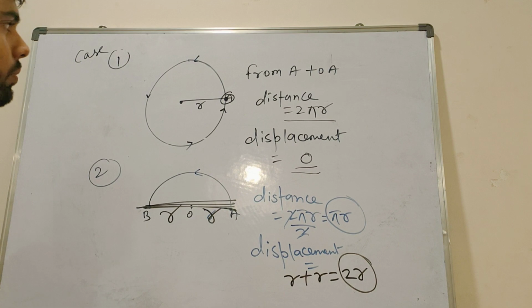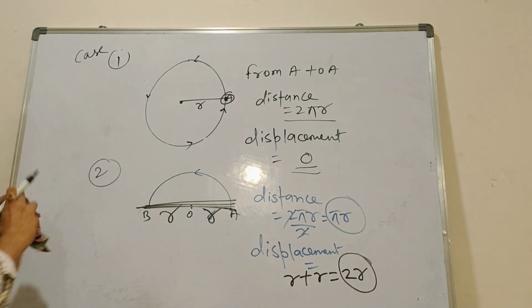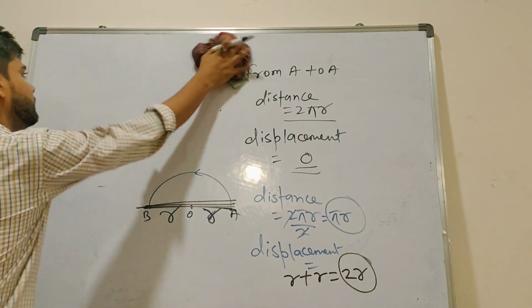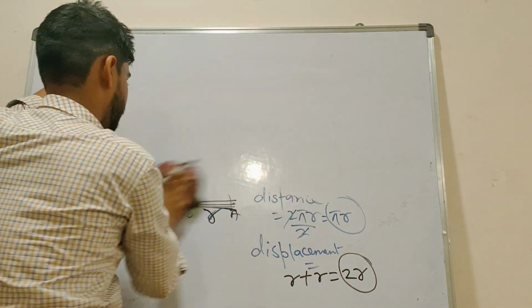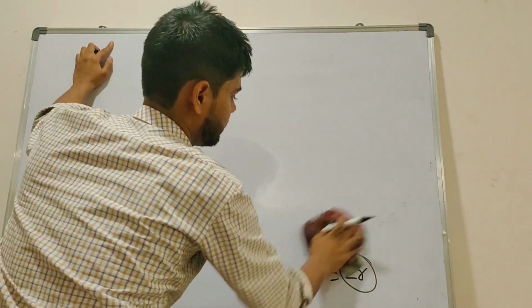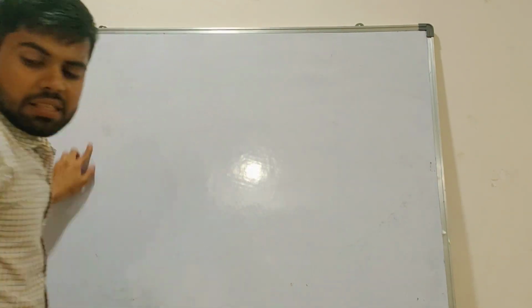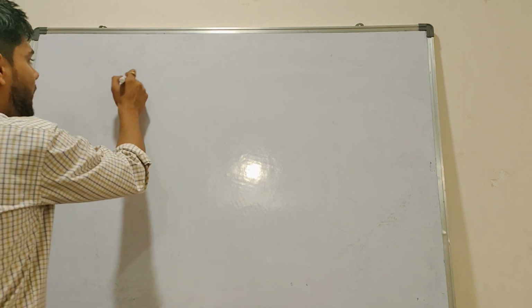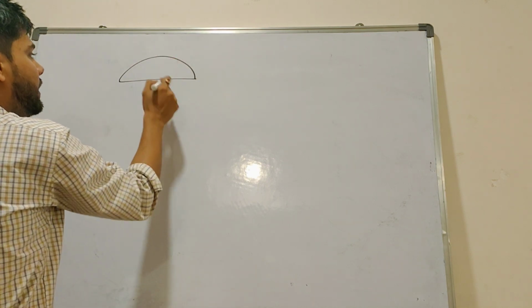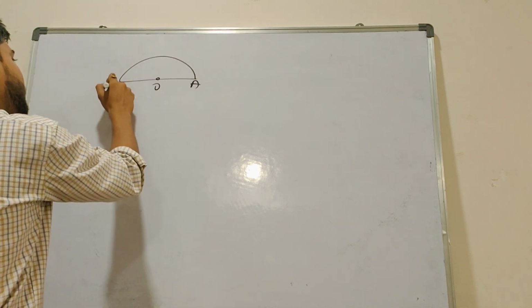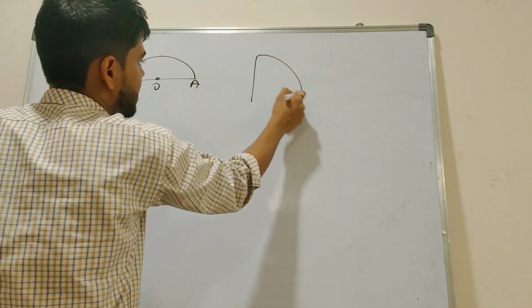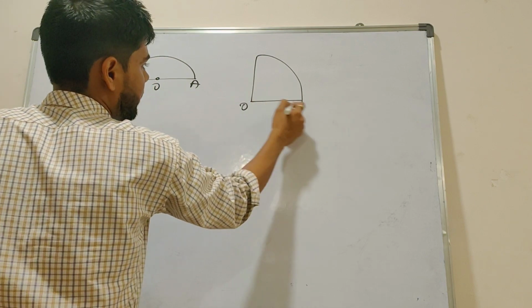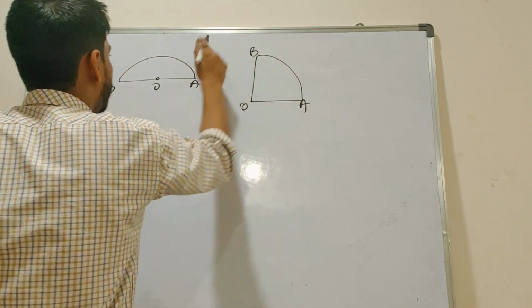So, sir, complete circle, semicircle, half round, two cases. Third case we will discuss now. Write down, take a screenshot. Now what is the third case, beta? Suppose you got a semicircle. Now again I divided this semicircle into two equal parts. Then you will get this figure like this. And I took this point B now.